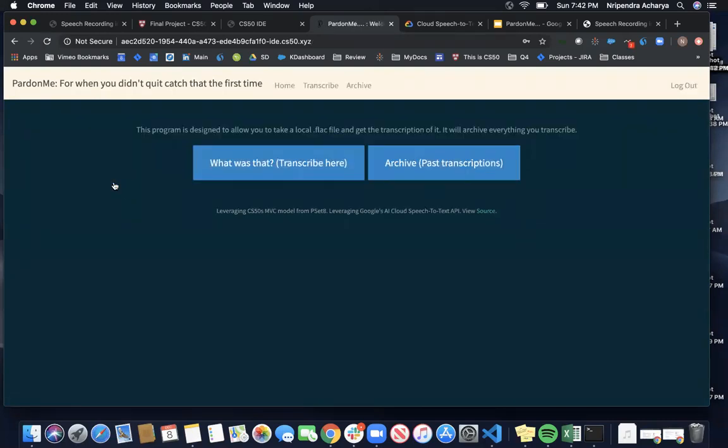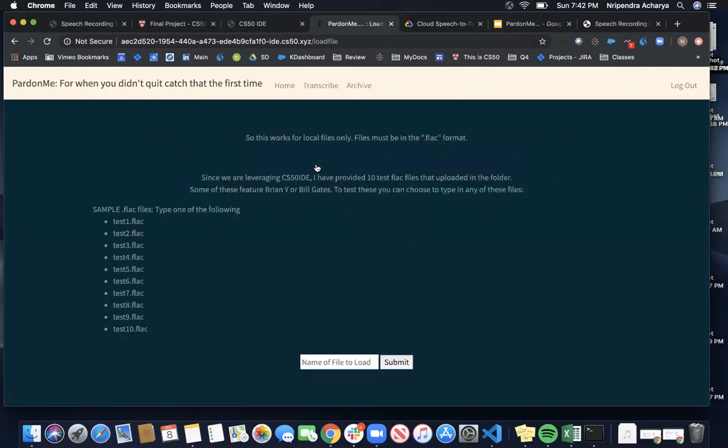what you'll notice here is there's two things that are happening. The transactional thing is where you actually put in a FLAC file that's local and it transcribes it. The other thing is, once you do that, it's pushing it into a database, and then the archive will pull up all of these.